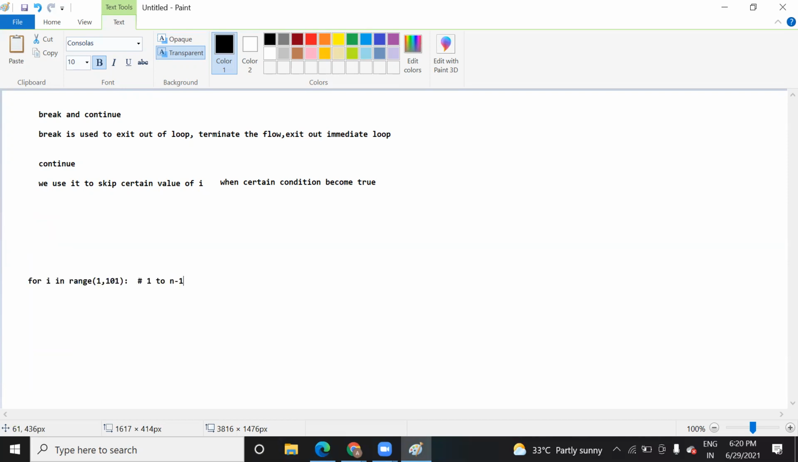Is it clear to you? Yes, it's understood. Yeah. So here you can see this is just 2 lines of code and you are getting the output, but otherwise you need to write around 100 times print 1, print 2, print 3. The same thing you can do with only 2 lines of code: for I in range 1 to n minus 1.